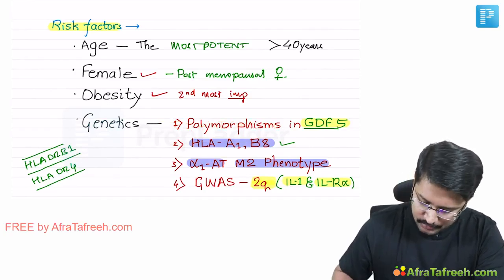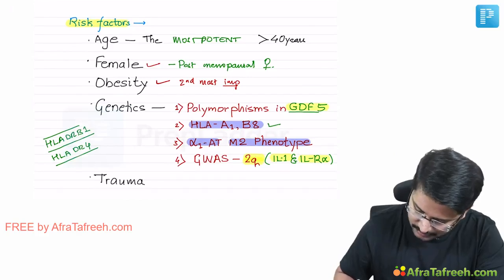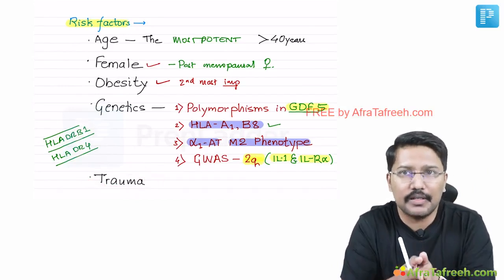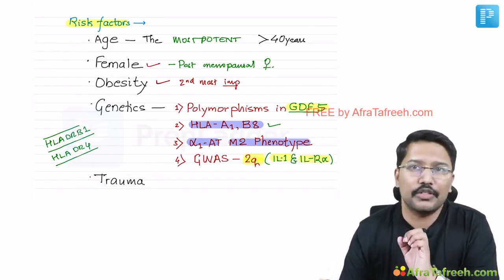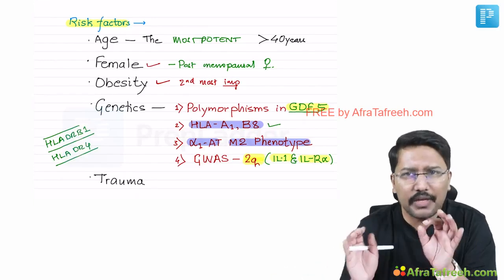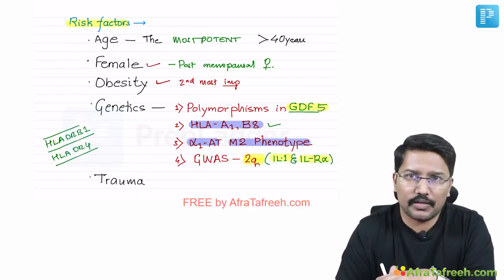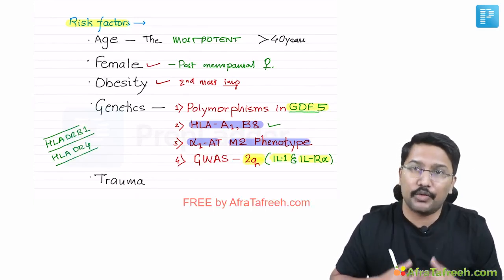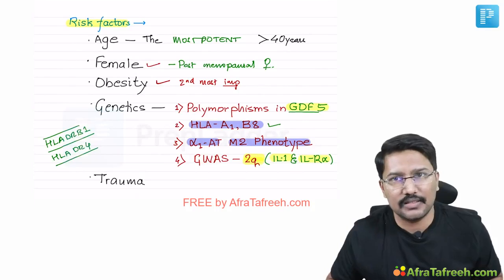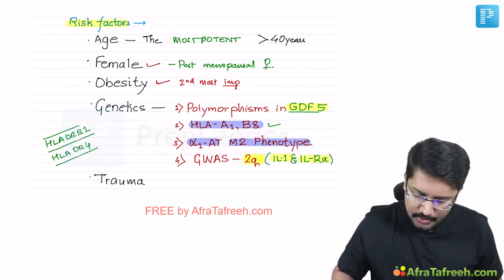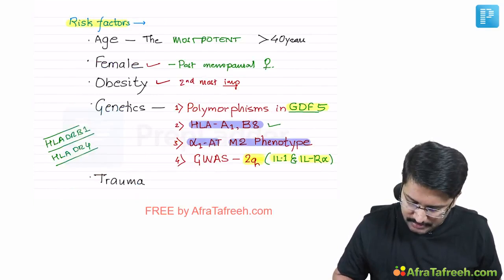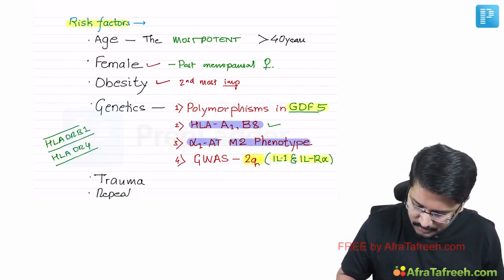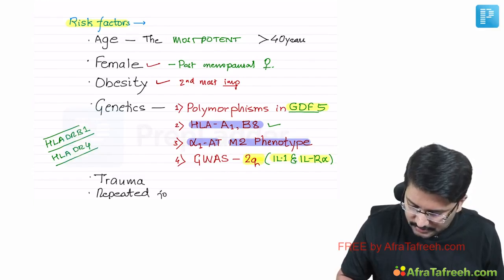Now coming to another risk factor, that is trauma. Trauma is also considered as an important risk factor. So if a patient has suffered mainly fractures running through the joint surface, that is a very, very important risk factor for developing osteoarthritis. Similarly, if there is joint malalignment, then the joint would be subjected to repeated trauma, and that is also considered as a risk factor. Okay. Then repeated use of joints and exercise can also be considered as risk factors.